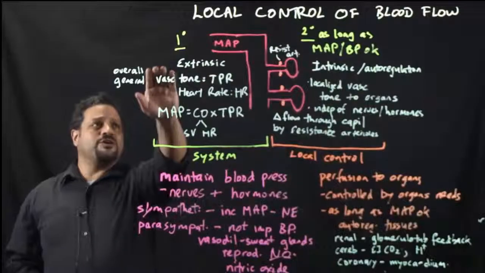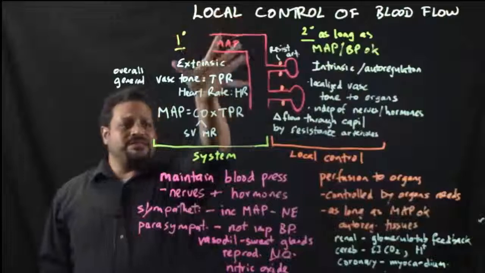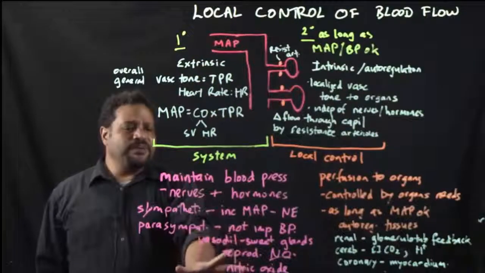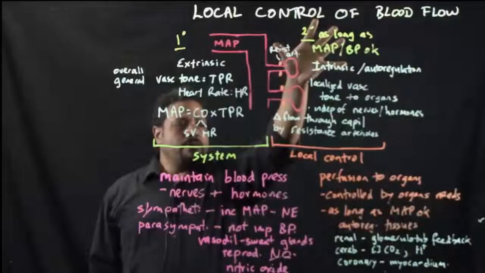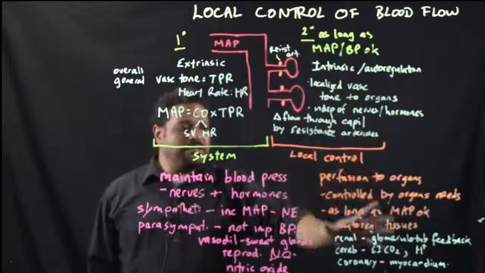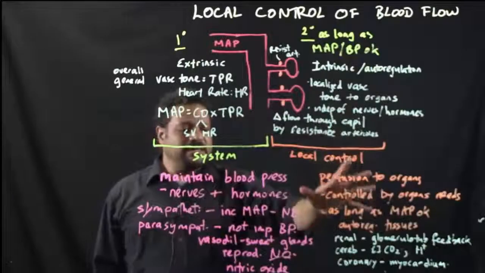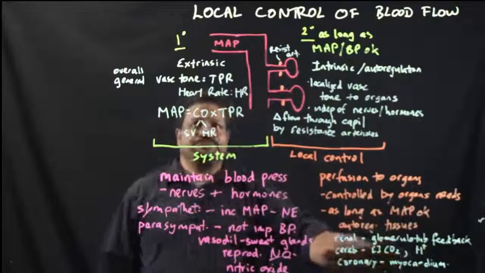So today we're going to talk about local control of blood flow. On this side, we have control of the blood flow to the system. On this side, what we have is control of blood flow to the organs. Okay, this right-hand side, basically local control of blood flow.